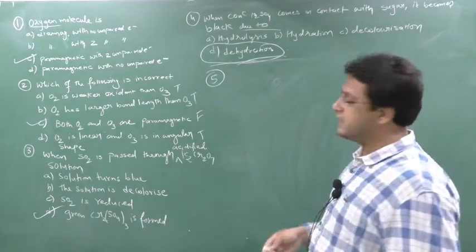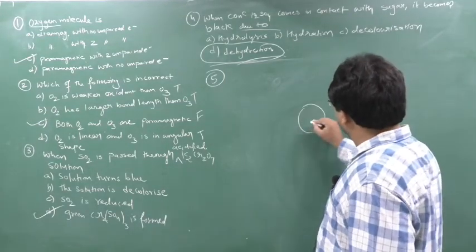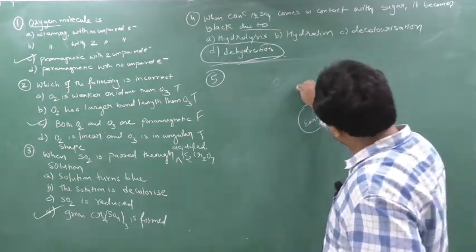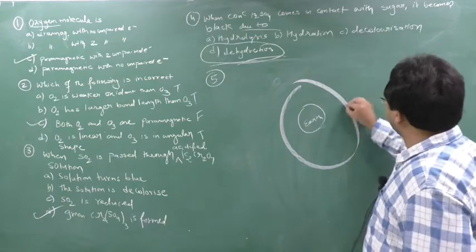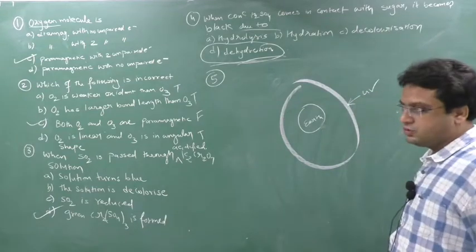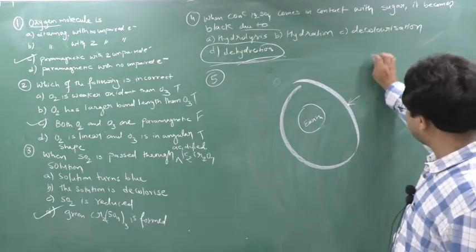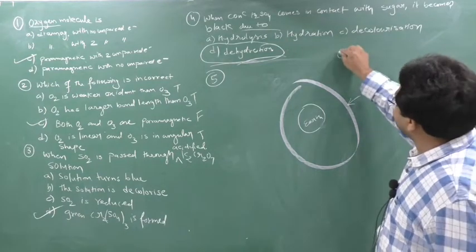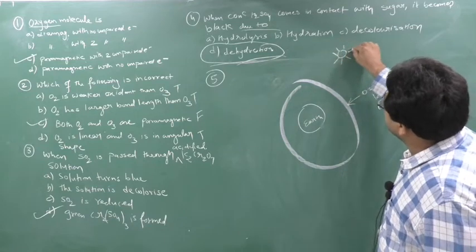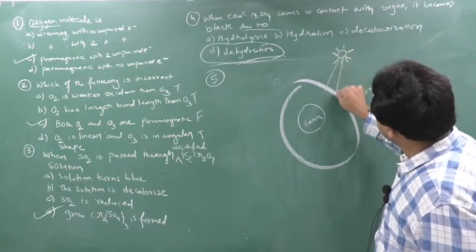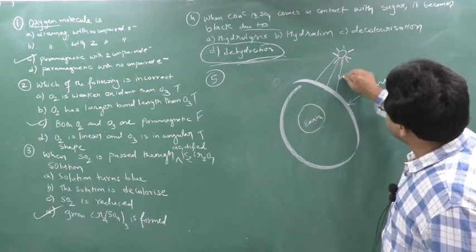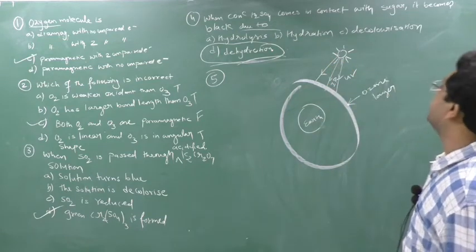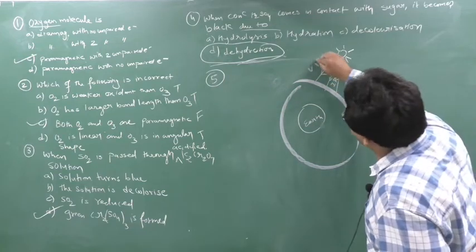This you have studied from class 9. This is earth, and this earth is protected by the ozone layer. Now there is a sun. Sun will give three kinds of radiation: UV radiation, infrared radiation, and visible rays.